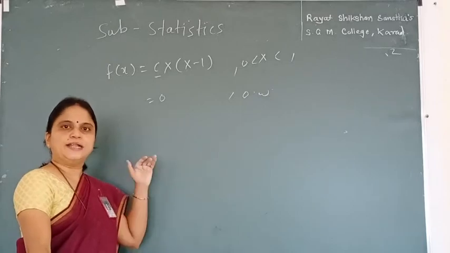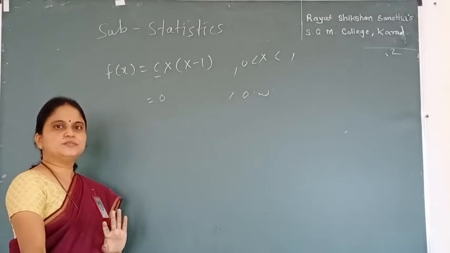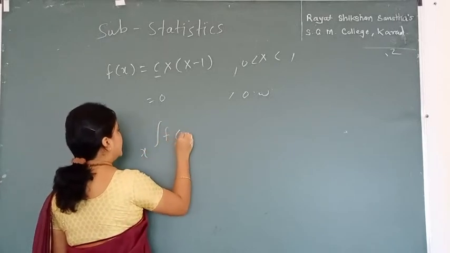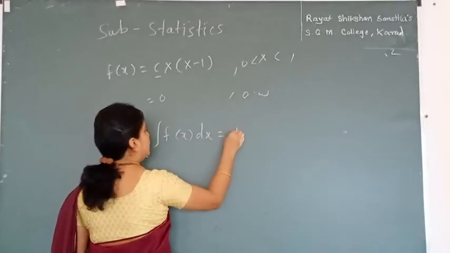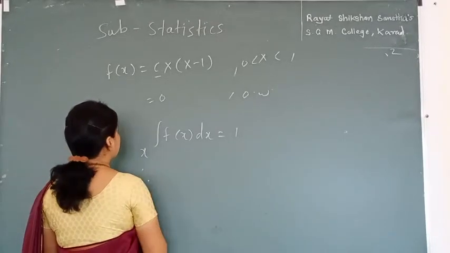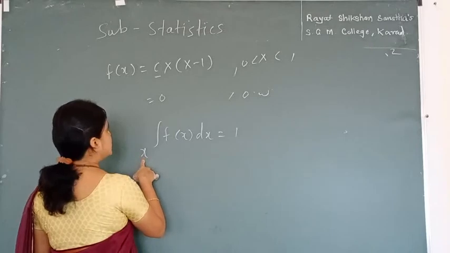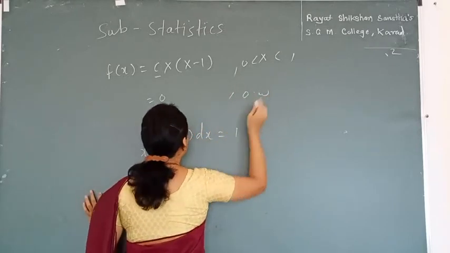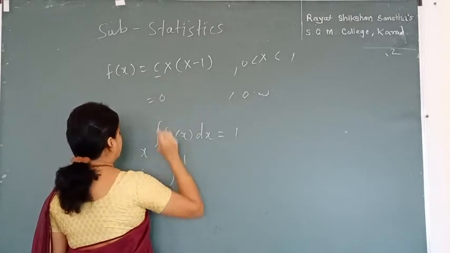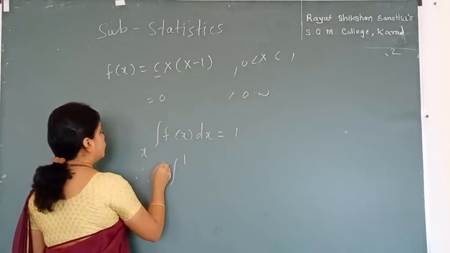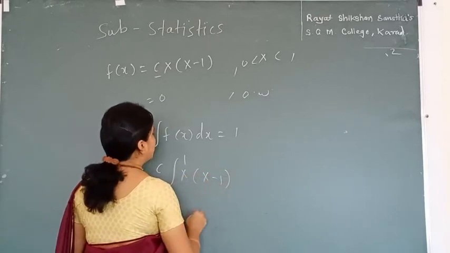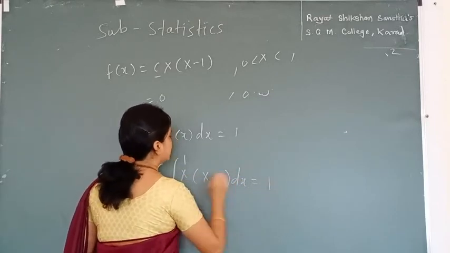For finding the value of C, I use the second condition, and the second condition is integration over x fx dx. This is equal to 1. So I use this condition. So to use this condition, I can put this as the range of x. The range of x becomes 0 to 1. So 0 to 1, fx becomes cx x minus 1. Since c is constant, it comes out from the integration sign. So c x x minus 1 dx, this is equal to 1.